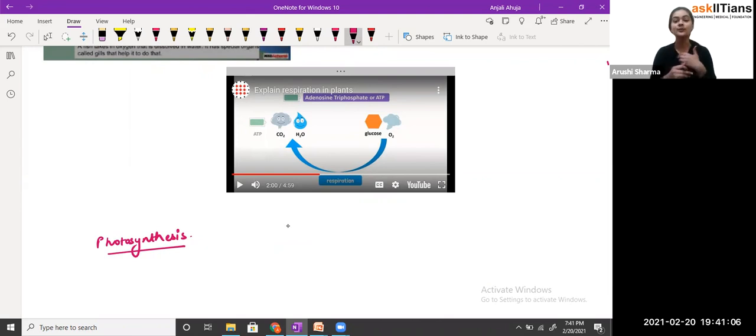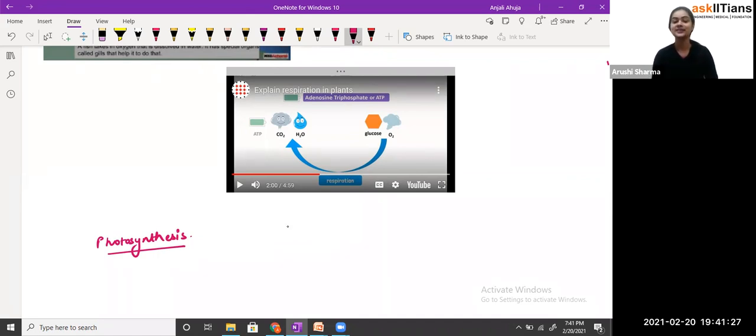But now when they require energy, in the presence of oxygen, that glucose will break down into energy, and that energy is stored in the molecule that we call adenosine triphosphate, that is ATP. And this breakdown of glucose in the presence of oxygen to release energy, we call the respiration process.